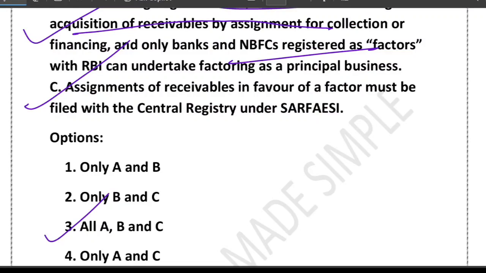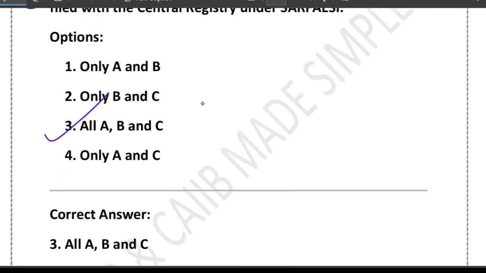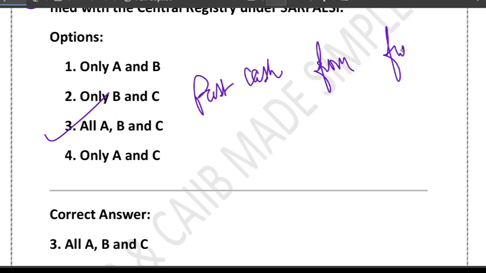So remember the 3 C's. Whenever you see this term factor, just remember this keyword: fast cash from future payment. So the payment that you will receive in future, and you are getting fast cash. That is how you can remember it. Fast cash from future payment, right? So remember the 3 C's.